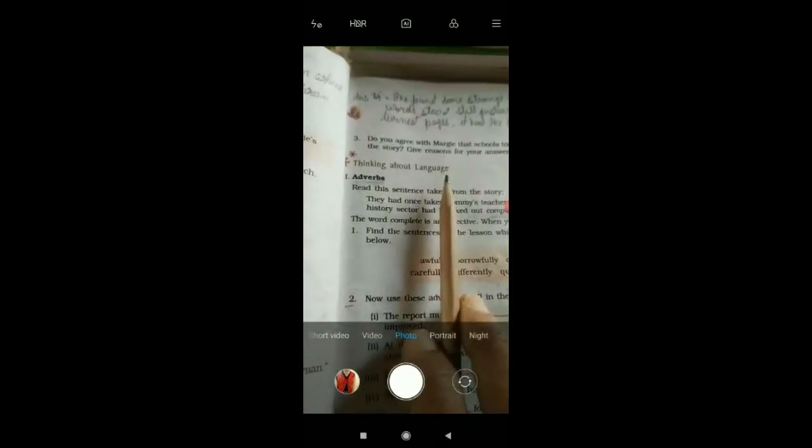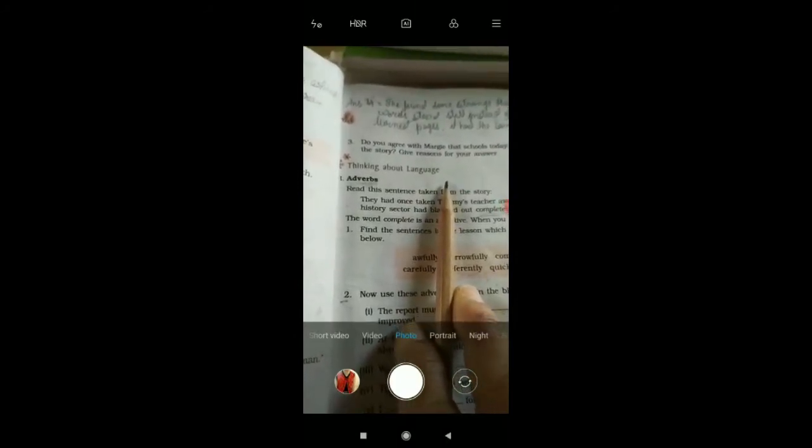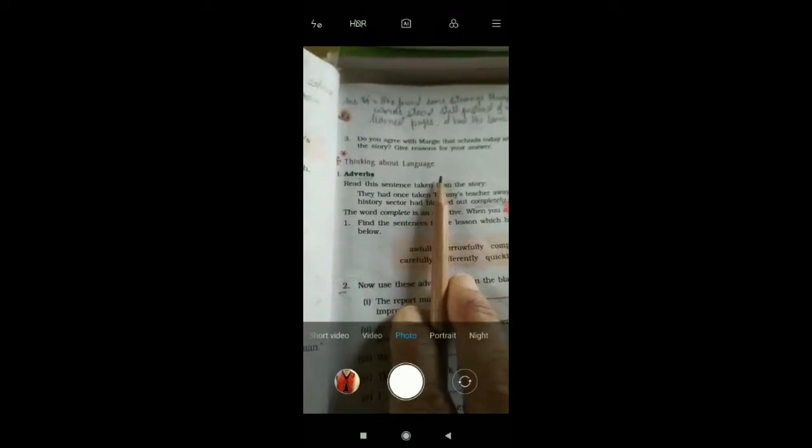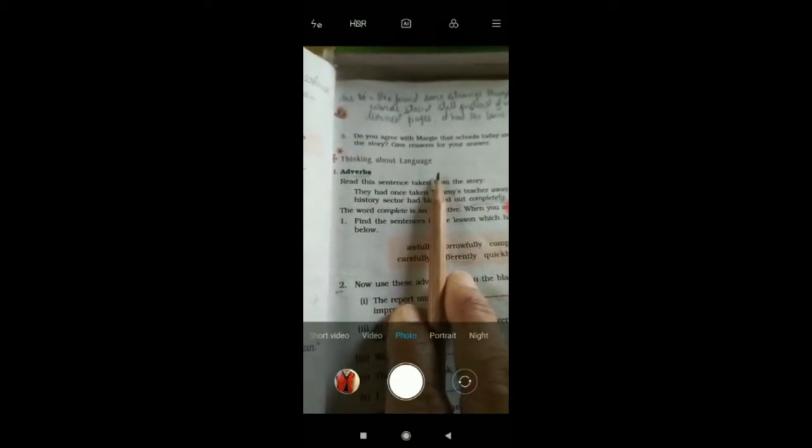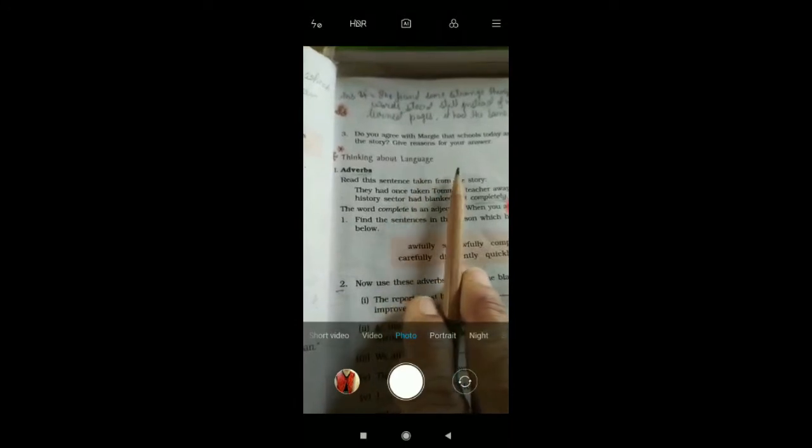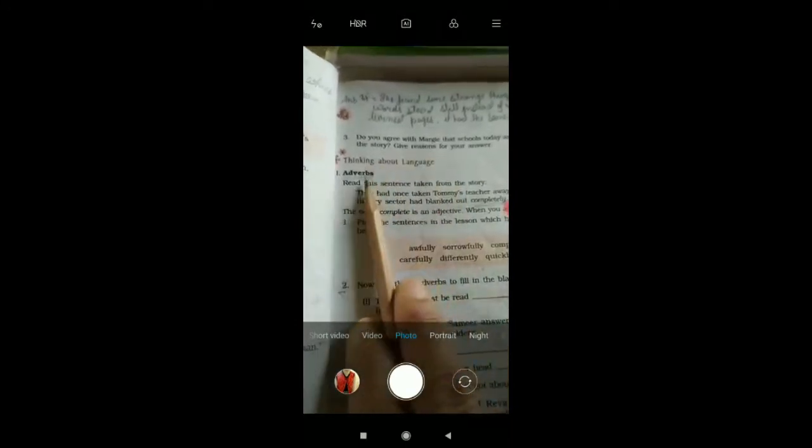For example, if I say he runs, so run is what? Run is verb, isn't it? But if I say he runs fast, he runs slowly, so what are fast and slowly? They are adverbs because they are adding something to the verb. Okay, so verb is kriya in Hindi and adverb is kriya visheshan in Hindi.